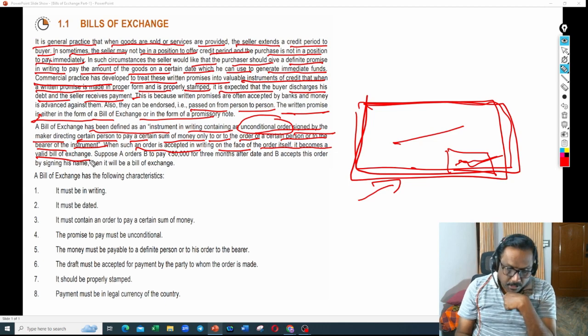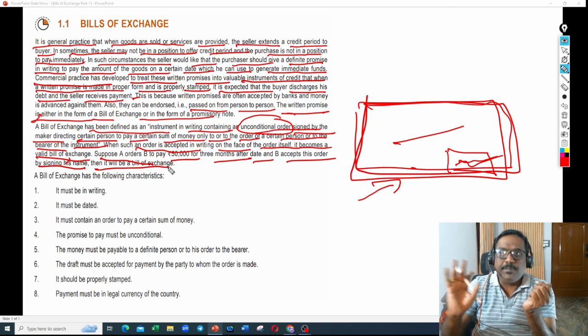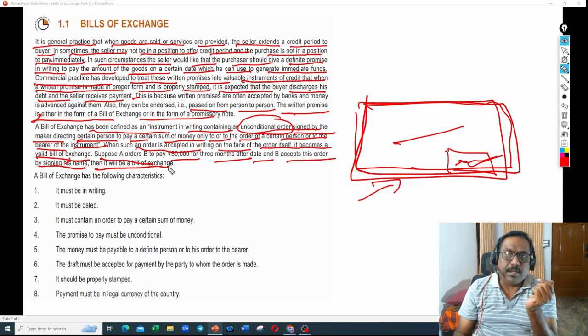Getting my point? Suppose A orders B to pay 55,000 rupees for 3 months after date, and B accepts this order by signing his name. Then it will be a bill of exchange. That's all simple. Whatever I explained previously on the bill, simply A will write a bill and B will accept by stamping, saying that, boss, I am agreeing and I'm ready to pay this amount to you. Simple. So this is called a bill of exchange.